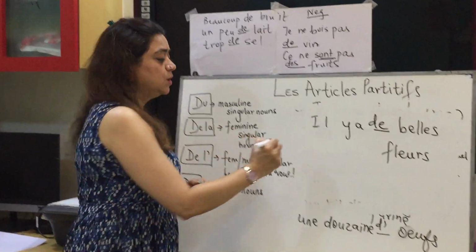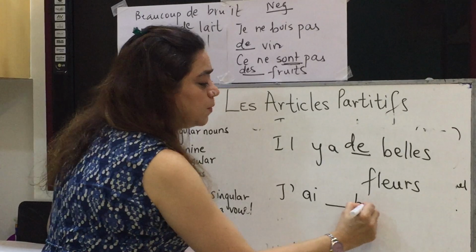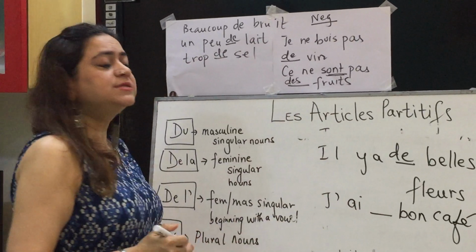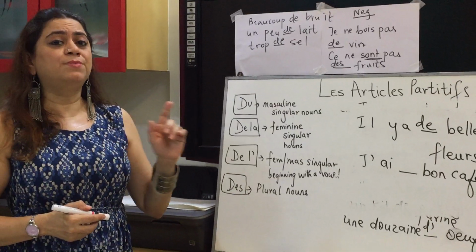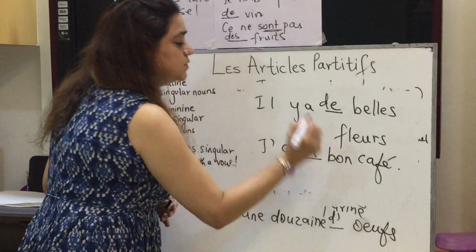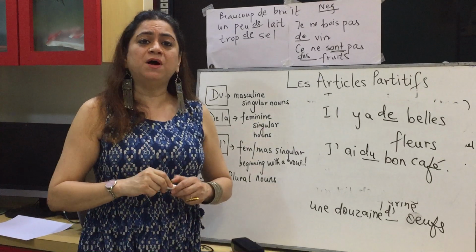But note, if I say j'ai dash bon café, I have some good coffee. Bon is an adjective before the noun, but it is not plural, it is singular. So it should be du bon café. So this is your lesson on partitive.